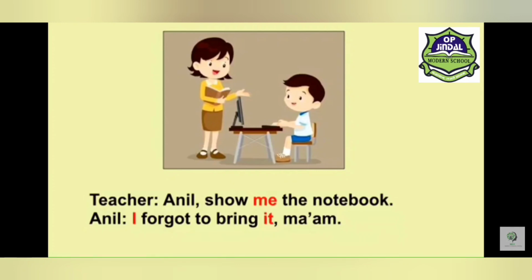Here, me stands for teacher, I stands for Anil, it stands for notebook. Teacher, Anil, and notebook are nouns because they are names of a person or thing. And me, I, and it are words used in place of nouns. That means they are pronouns. So, the words that are used in place of nouns are called pronouns.